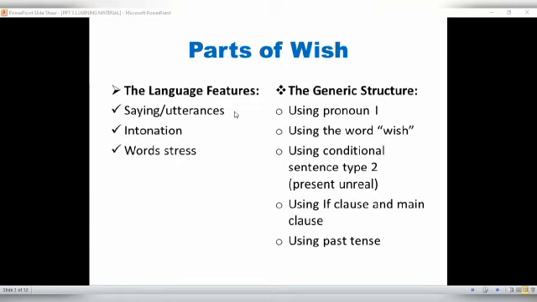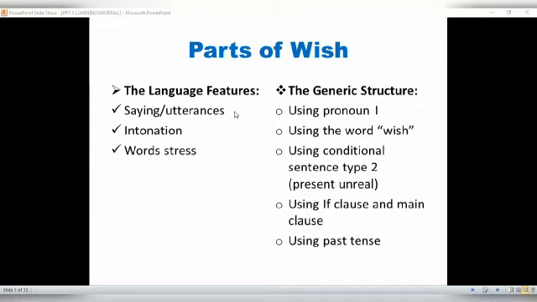Okay, what are the parts or elements of wish? The elements of wish consist of three. The first is language features. The second is generic structure. And the third is the social functions. What does it mean by features? Language features means all things dealing with the language itself.